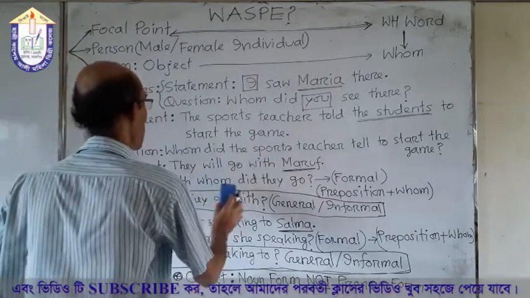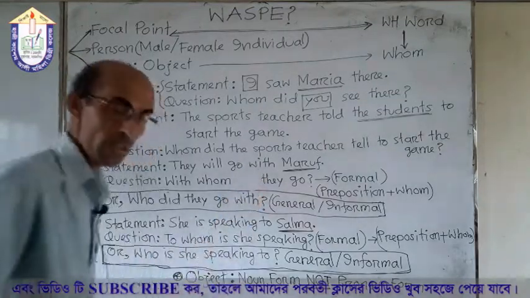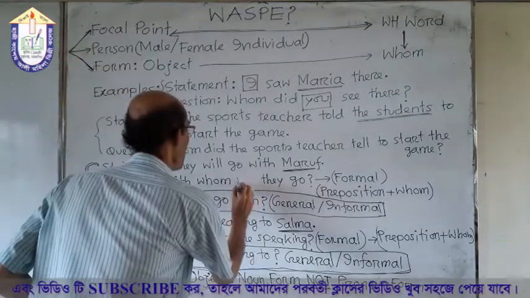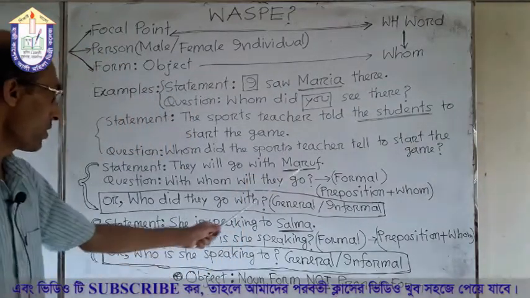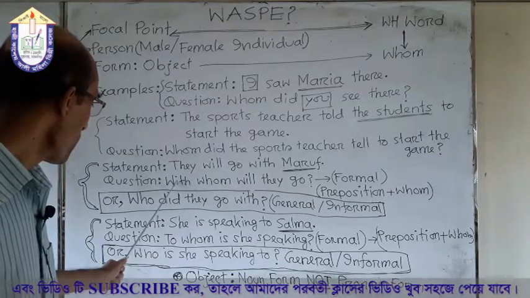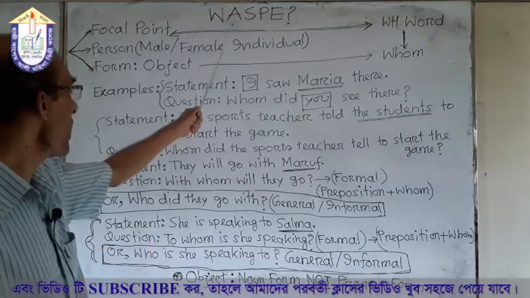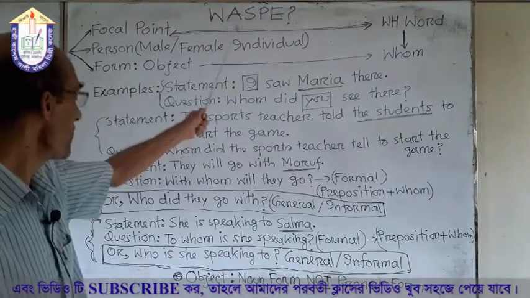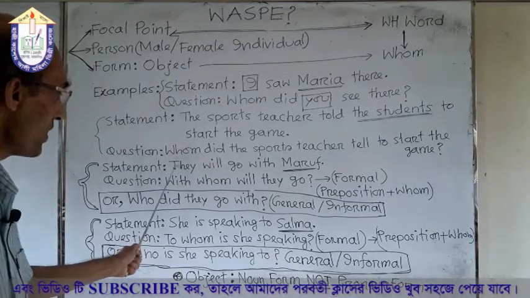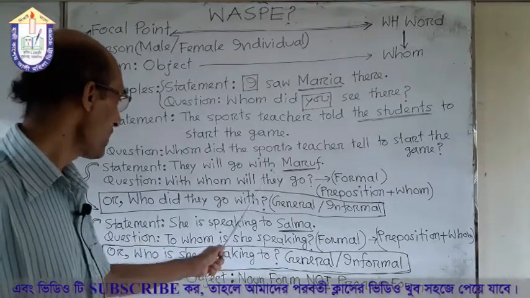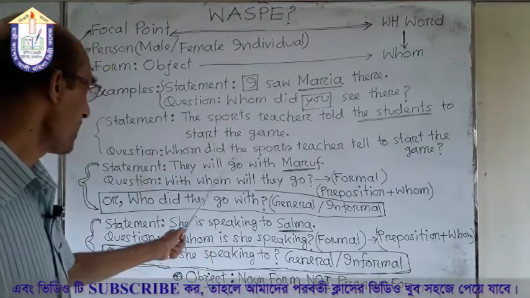With whom will they go? There is a mistake; I am correcting it. They will go with Maruf. Here, with whom, and after that we have used the auxiliary verb. Will is the auxiliary verb, and next there is the subject they, and the rest of the part is P. P means principal verb, that is go.